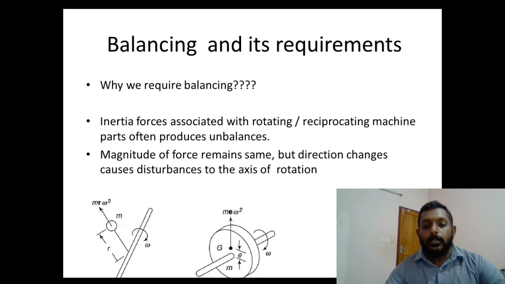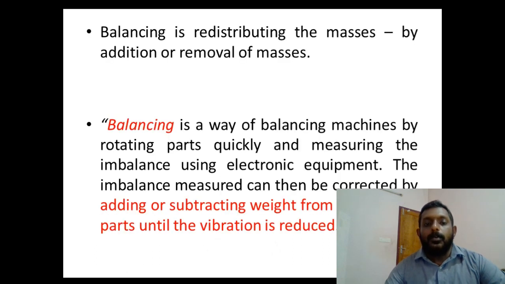So the reduction or redistribution of the masses by addition or removal of masses is what we call balancing. Balancing reduces unbalance by removing or adding masses to the system. In other words, balancing is a way of balancing machines by rotating parts quickly and measuring the imbalance using electronic equipment. The measured imbalance can then be corrected by adding or subtracting weight from the rotating parts until the vibration is reduced.